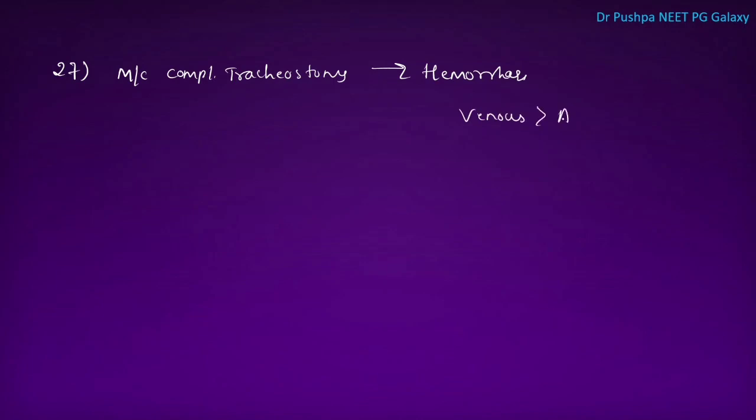Next point is, what is the most common complication of tracheostomy? Most common complication of tracheostomy is hemorrhage, that is bleeding. Venous hemorrhage is more than arterial hemorrhage. Whereas, what is the most common physiological complication of tracheostomy? It is apnea, that is CO2 washout. What is the best area for incision for tracheostomy? It is between second and third ring of the tracheal cartilage.